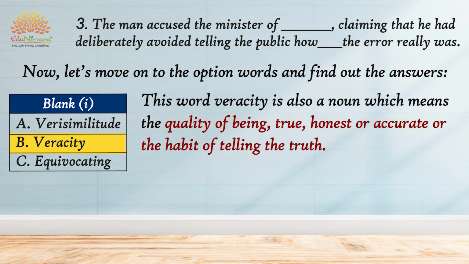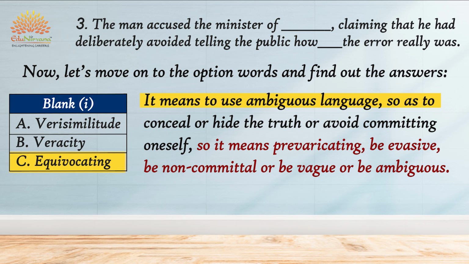Now, let's move on to the third option for the first blank, which is equivocating. The word equivocating is a verb and it means to use ambiguous language so as to conceal or hide the truth or avoid committing oneself. So it means prevaricating, be evasive, be non-committal or be vague or be ambiguous.